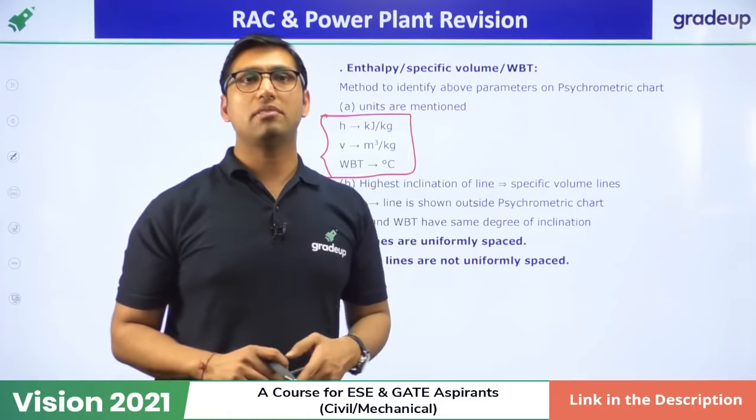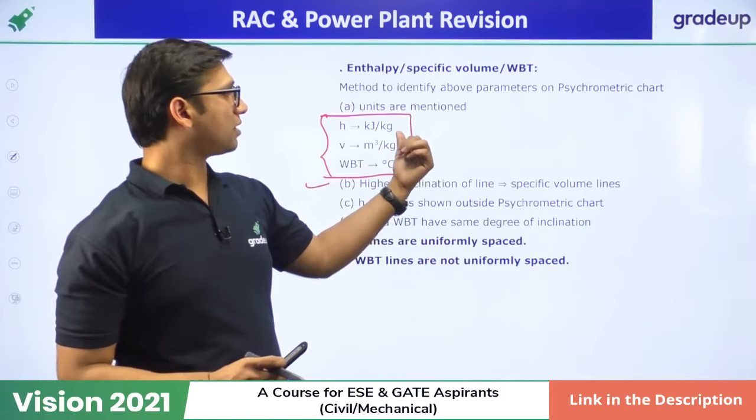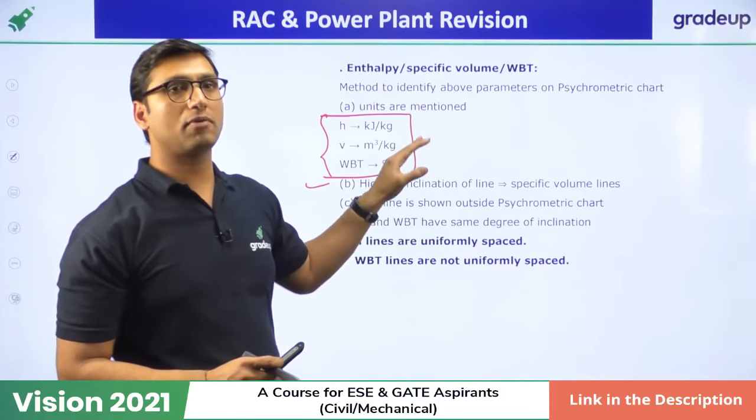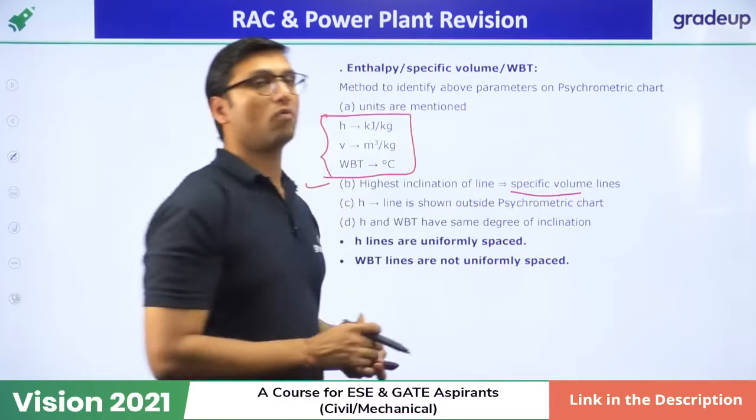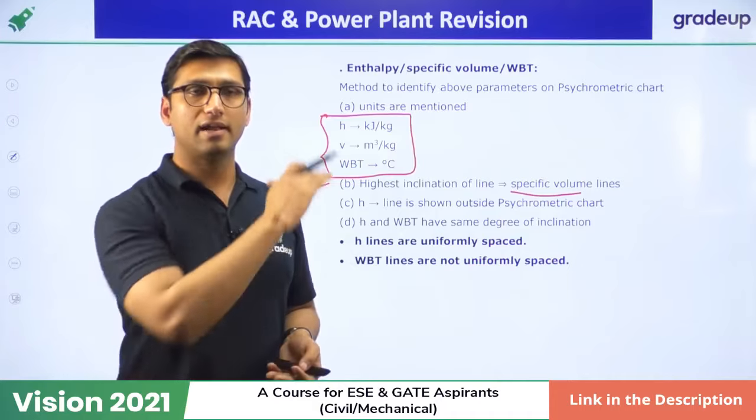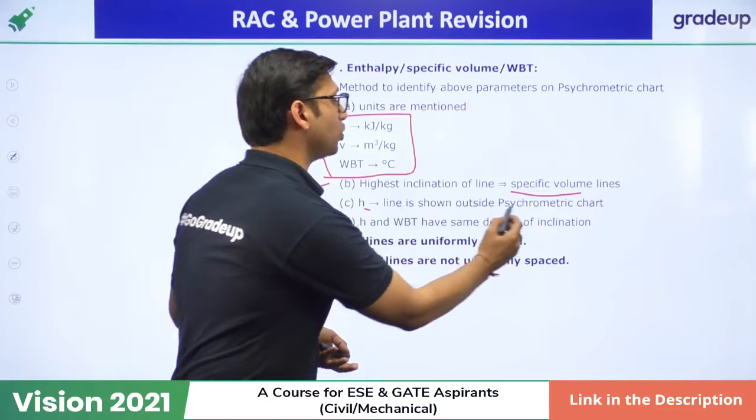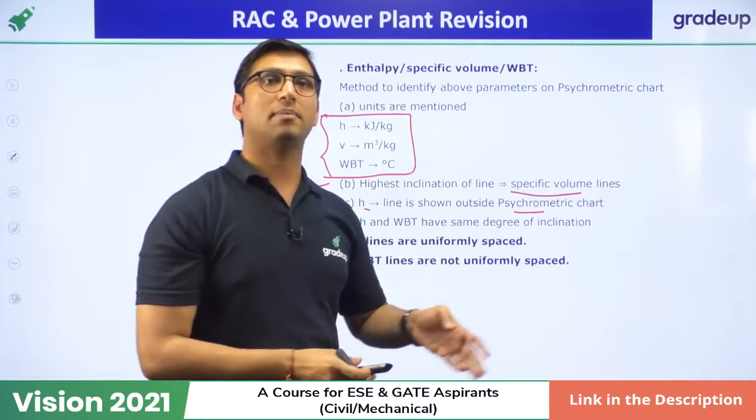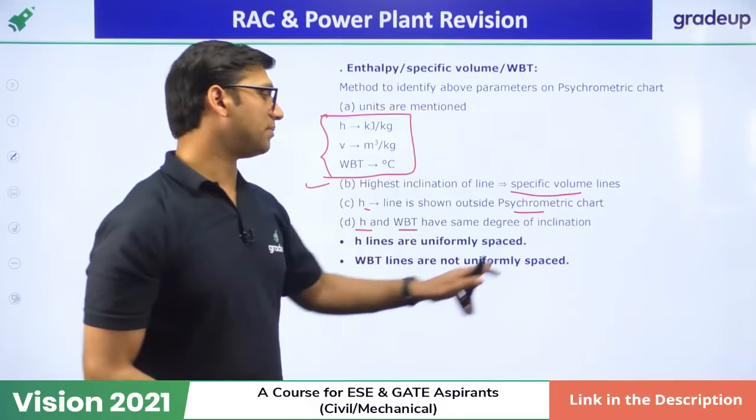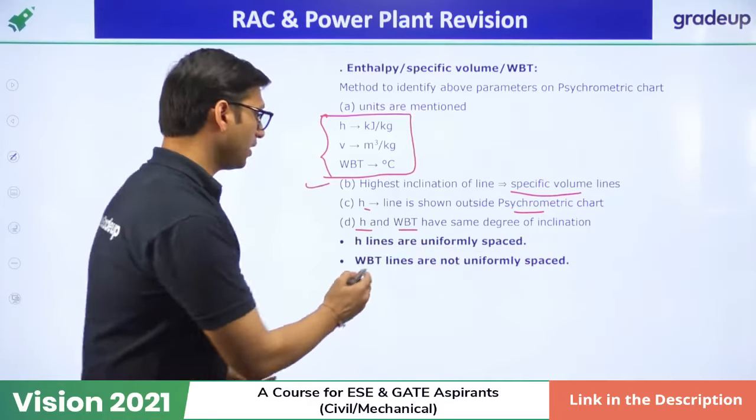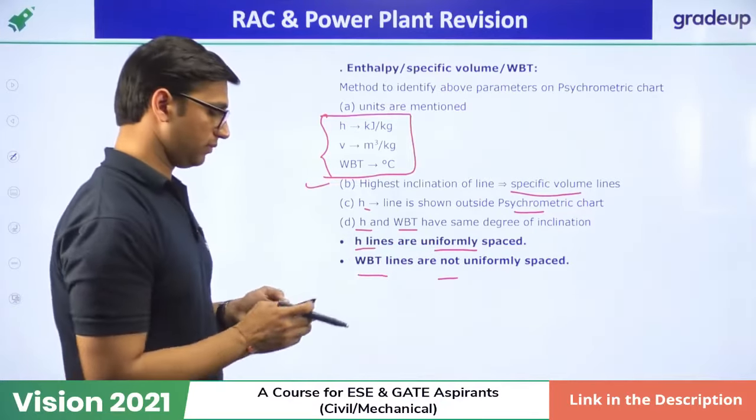Okay. So what is the difference between these three lines? First thing to distinguish is the unit. You can distinguish these lines with the help of unit. Second, the lines with the highest inclination are called specific volume lines. Enthalpy lines are always shown outside the psychrometric chart. And enthalpy and wet bulb temperature lines have the same degree of inclination. But enthalpy lines are uniformly spaced, while wet bulb temperature lines are not uniformly spaced.